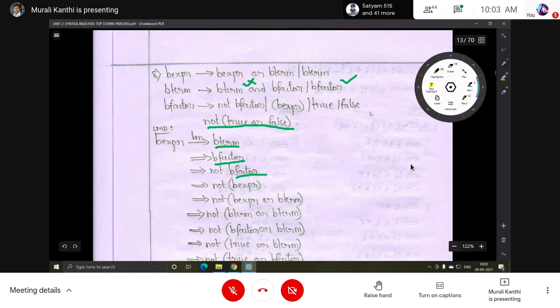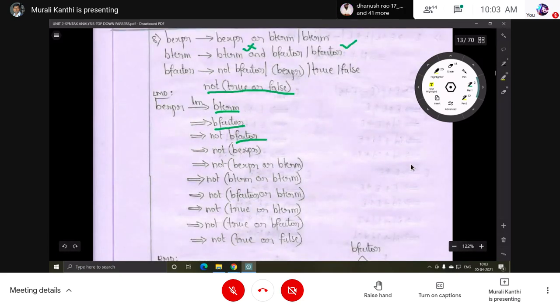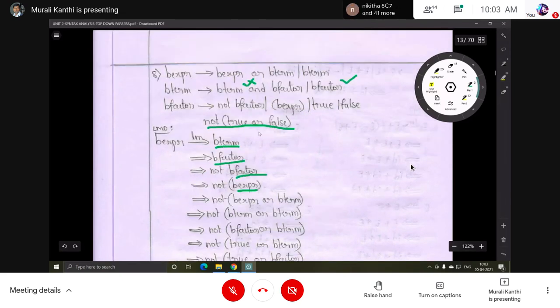B factor has four alternatives: not B factor, B expression in parentheses, true, false. But in the input string, open and closing parentheses are there, so take the second one for expansion: not, within the open and closing parentheses, B expression. Then B expression is the leftmost non-terminal. It can be replaced by one of two alternatives. Or should come first, so the first one is taken for expansion, B expression or B term.